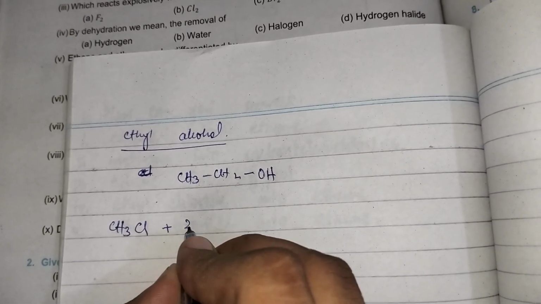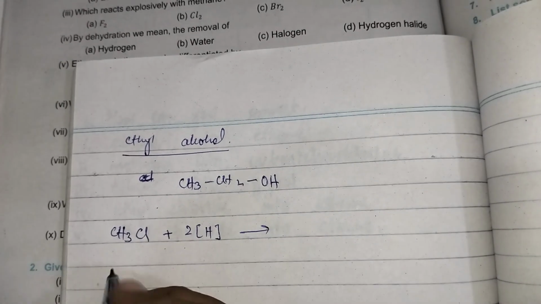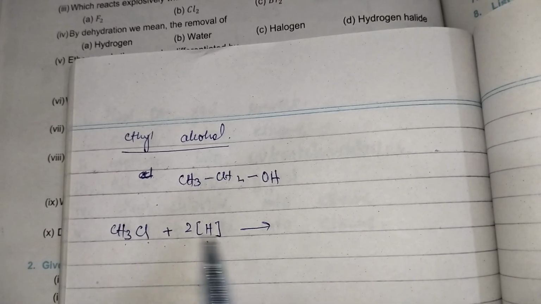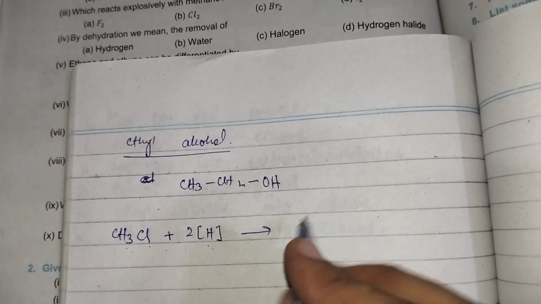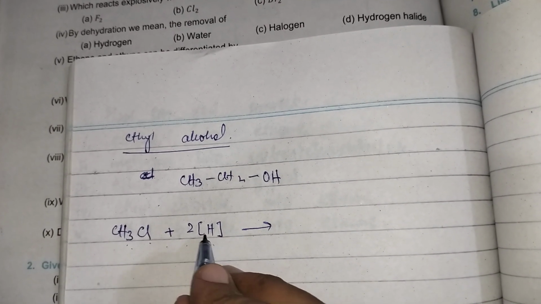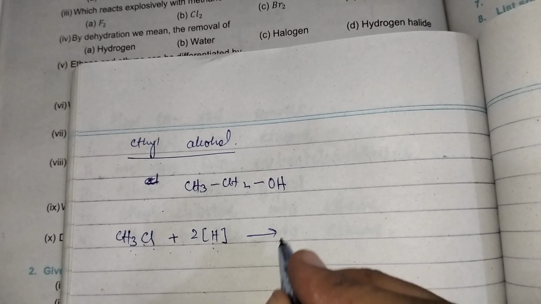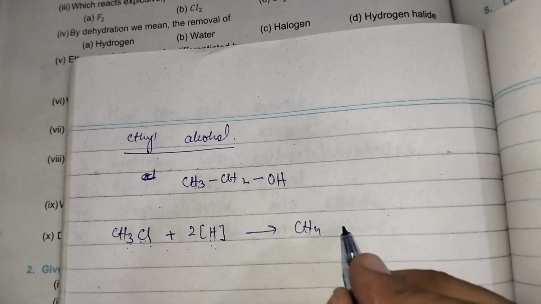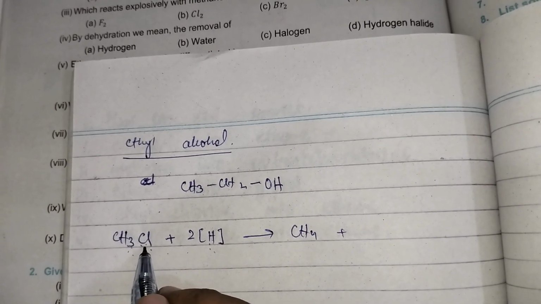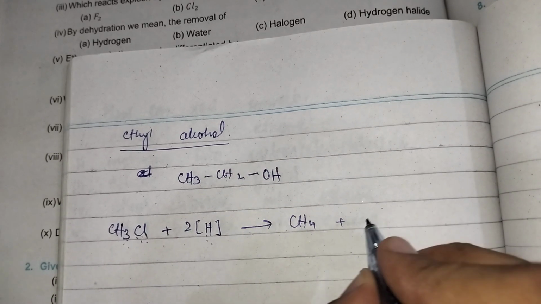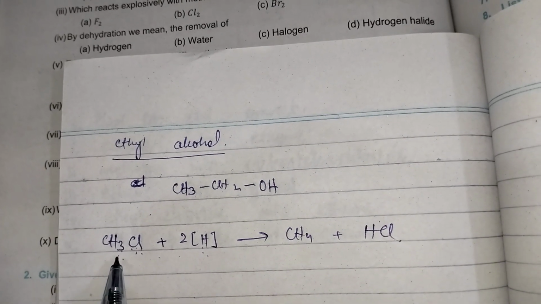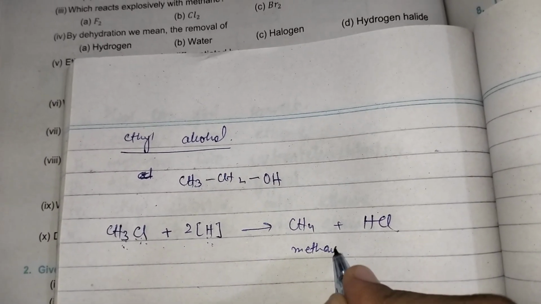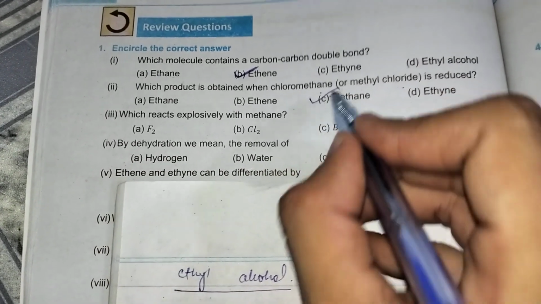In a reduction reaction we have nascent hydrogen, so methyl chloride reacts with nascent hydrogen. So this is the reduction reaction. In a reduction reaction Cl is replaced by H, so it is CH4. When Cl is replaced by one hydrogen, it becomes CH4, and the replaced Cl reacts with the other hydrogen to form HCl. So when chloromethane is reduced, methane is produced. So the answer is methane.